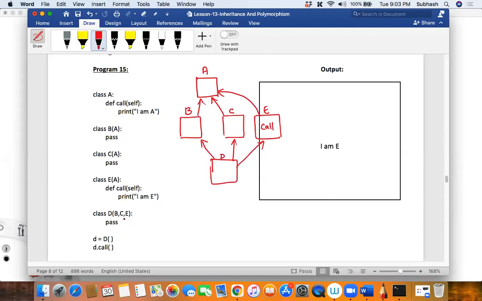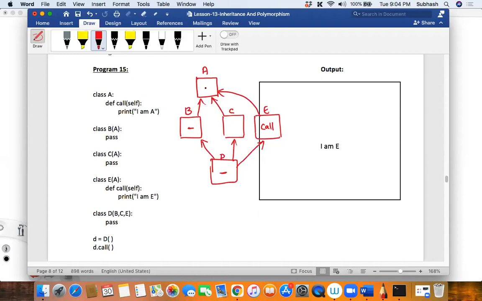Correct. So now when I call this, D dot call, first where does it search? First it searches in the D, and after D, where does it go for resolution? It goes to B, right? After B, where does it go to? It goes to A, but before resolving this A, what does it do? It checks if there is anything in C. There is nothing in C. Therefore, where does it go? It will go back to A.